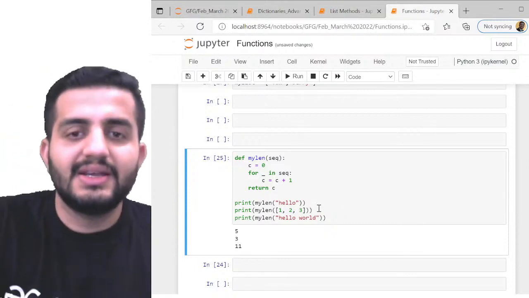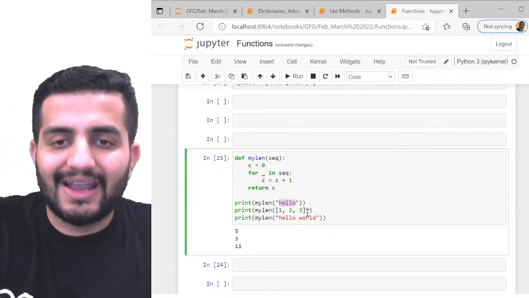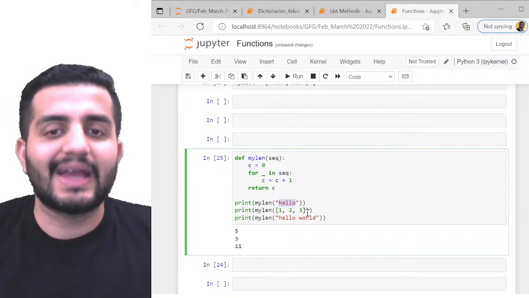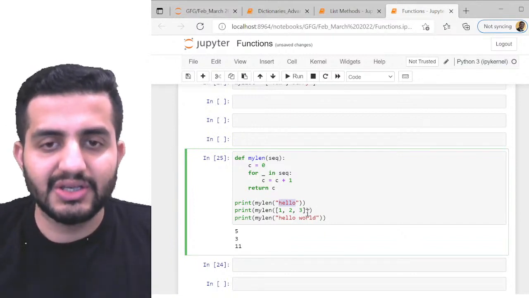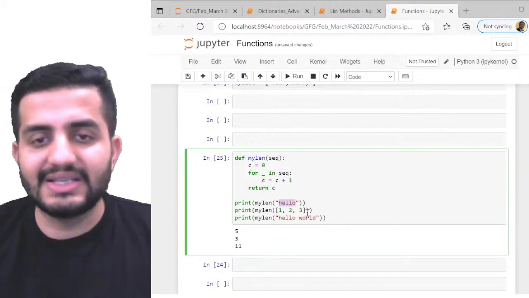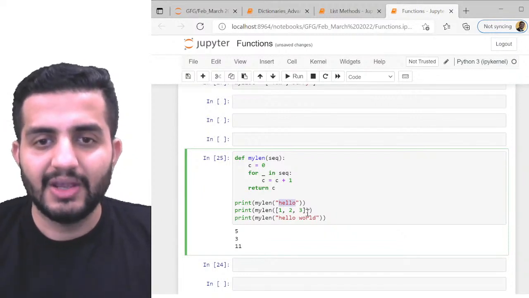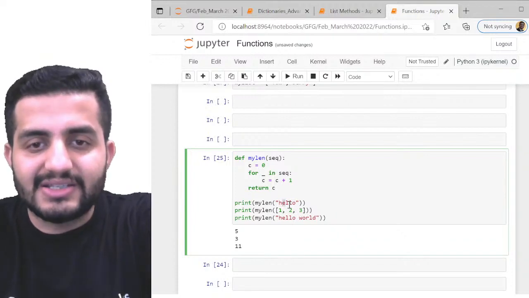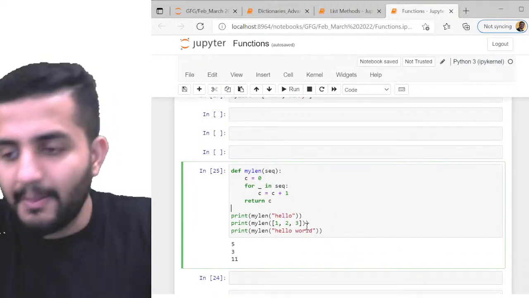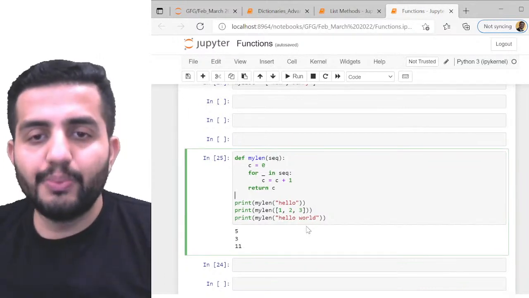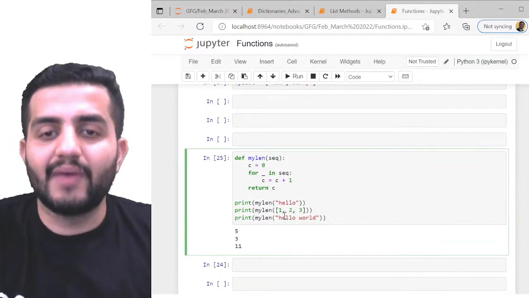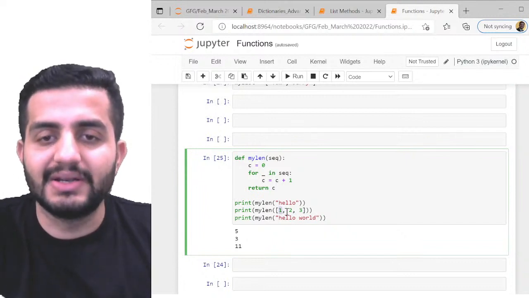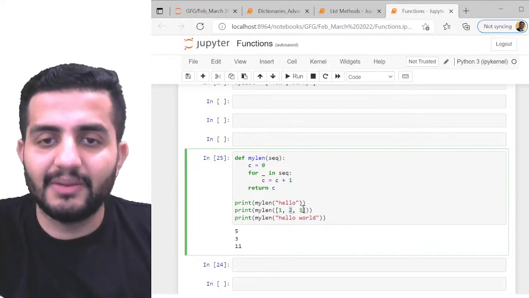So here the thing is, see, for hello, the individual elements on which the length will be getting operated are my characters. And what are my characters here? H, E, L, L, O. These are my individual sub characters, right? So for example, if you run a loop over hello, it'll go character wise. But if you go loop over a list, then it'll go element wise. So I have three elements here. So the length of the list is always a number of elements. Here I have 1, 2 and 3 elements.